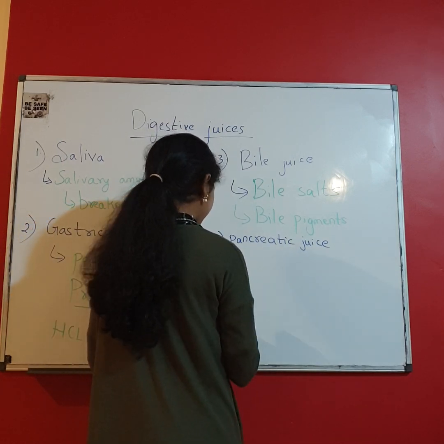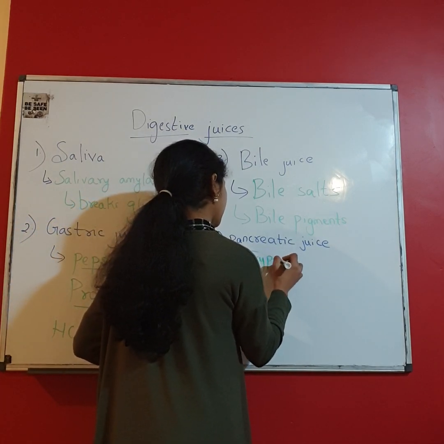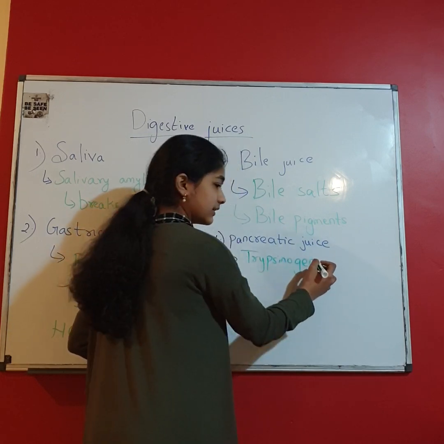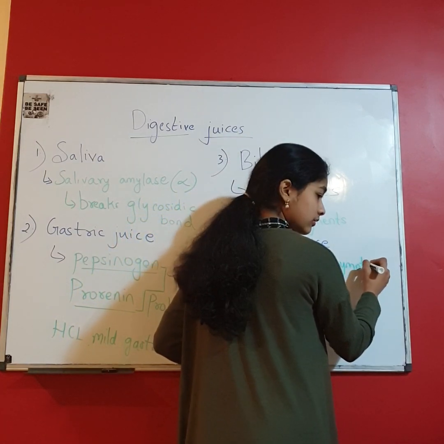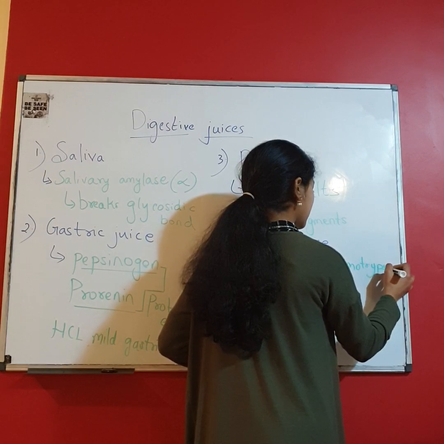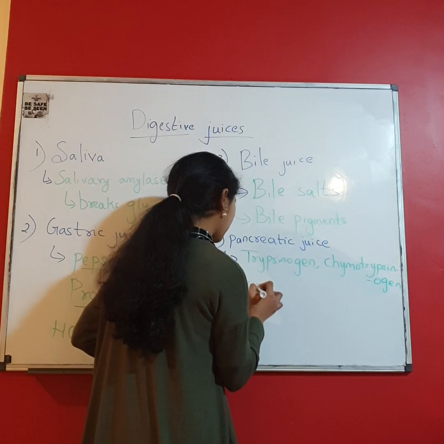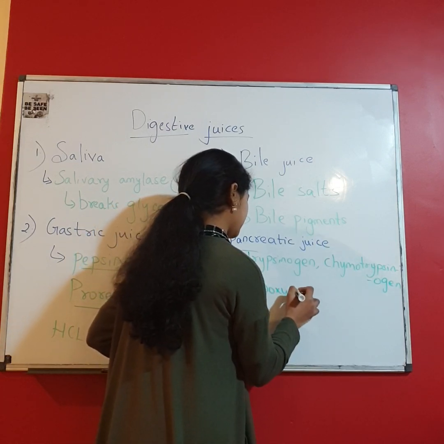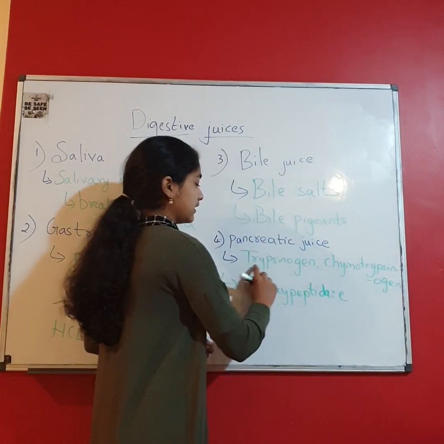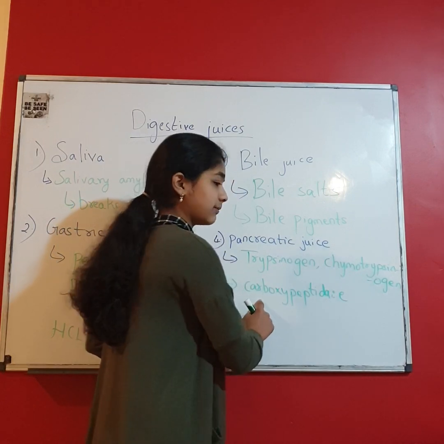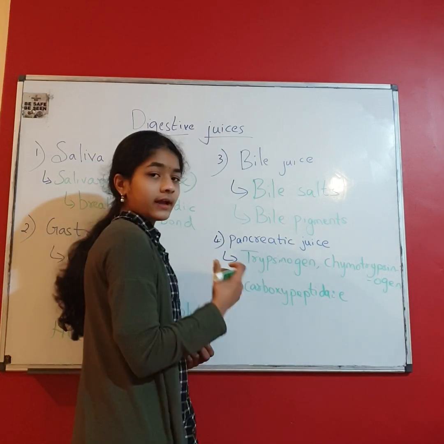For example, it contains trypsinogen, chymotrypsinogen, and carboxypeptidase. These three are proteolytic enzymes or exopeptidases.